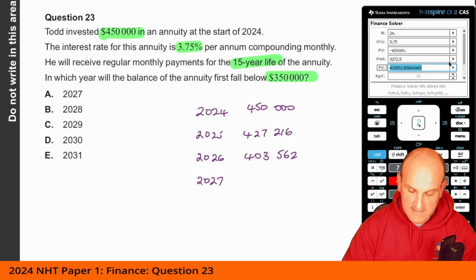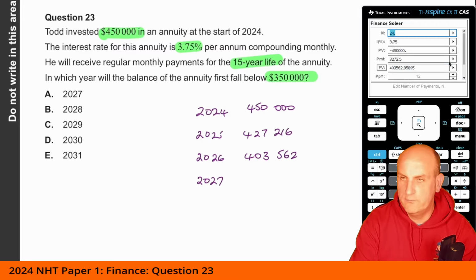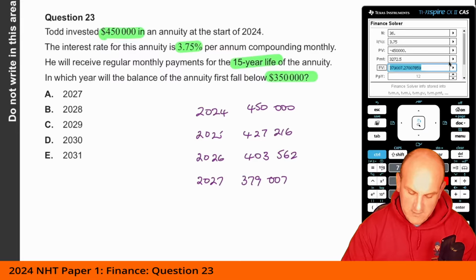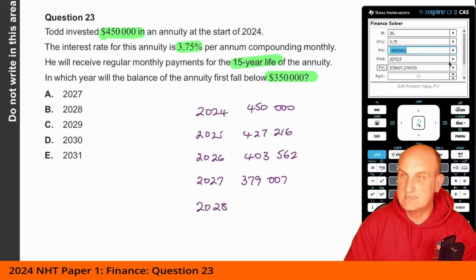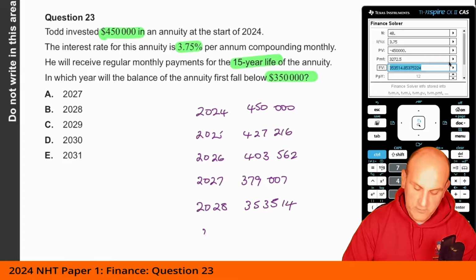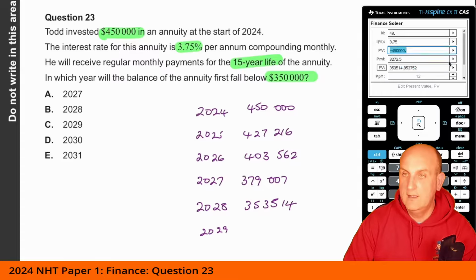In 2027, 36 months, we've got 379,007. 2028, that's 48. And this was the trick to the question, 353,514.